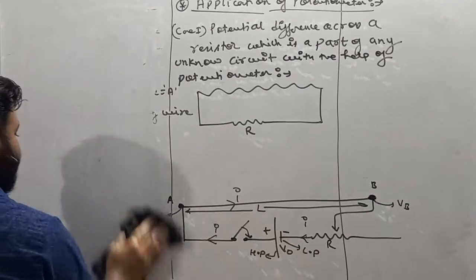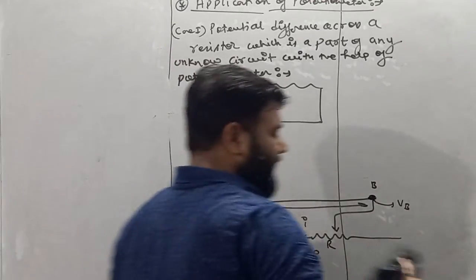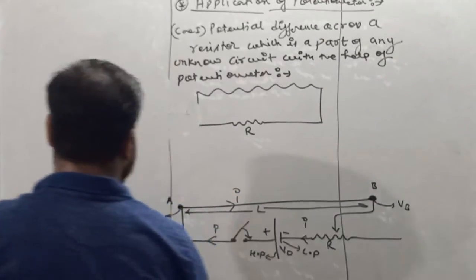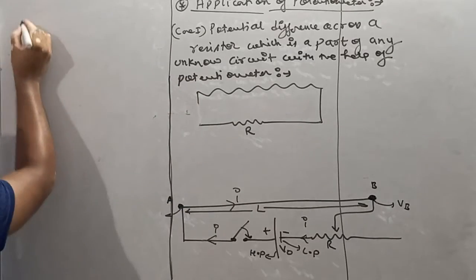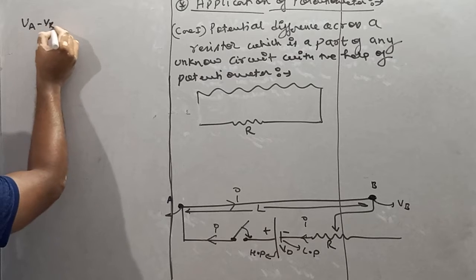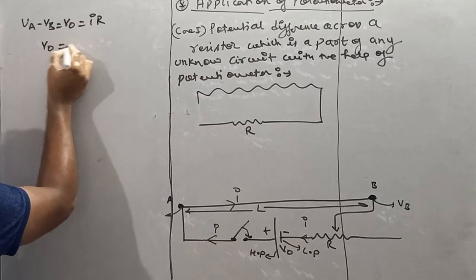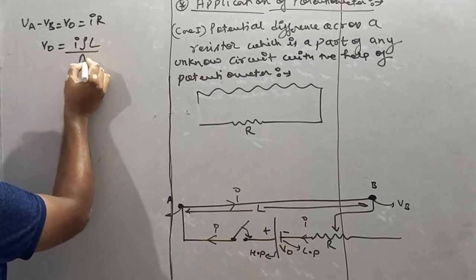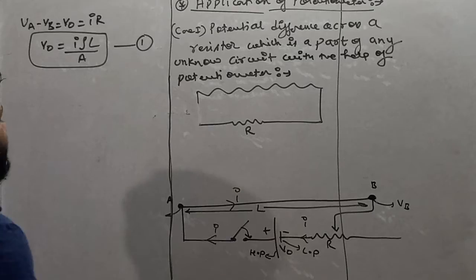In terms of the potentiometer, we can write VA minus VB is equal to IR, and for the potentiometer R is rho capital L by capital A. So VA minus VB, which is equal to V naught, is equal to IR. So V naught is equal to I rho capital L by A. This is our first equation.